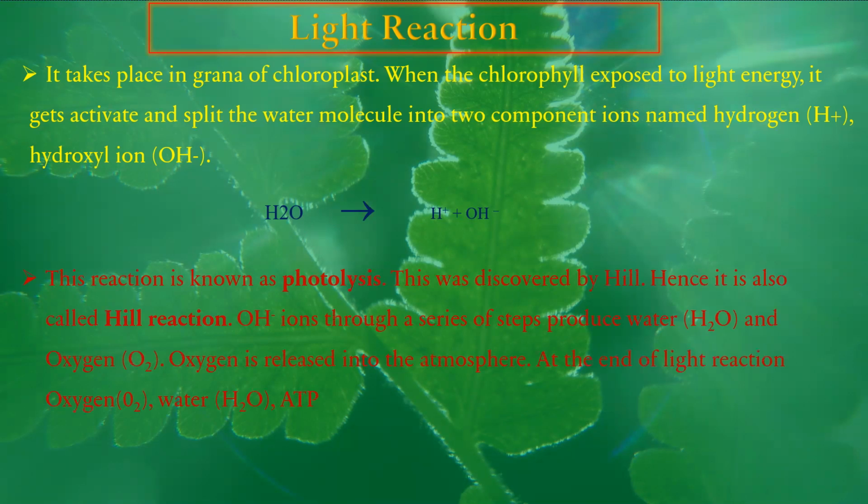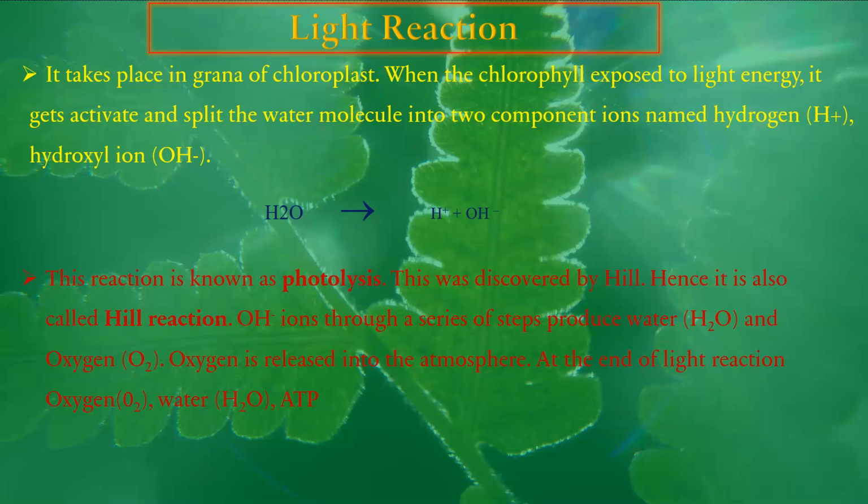Okay. So here, the hydroxyl ions which are produced during the photolysis process from the water molecule undergo a sequence of reactions and finally liberate oxygen into the atmosphere.